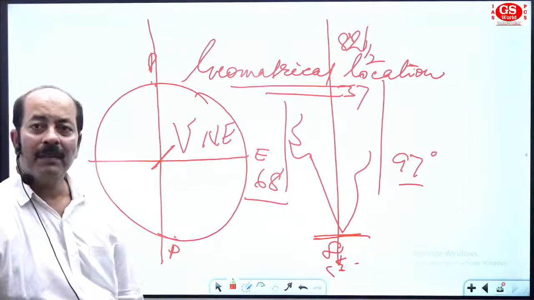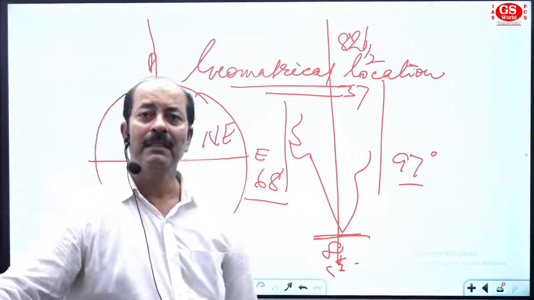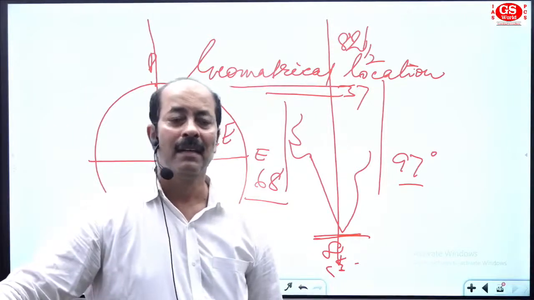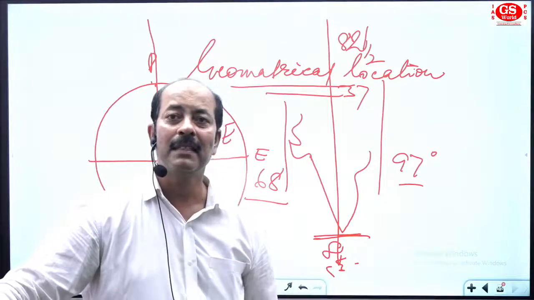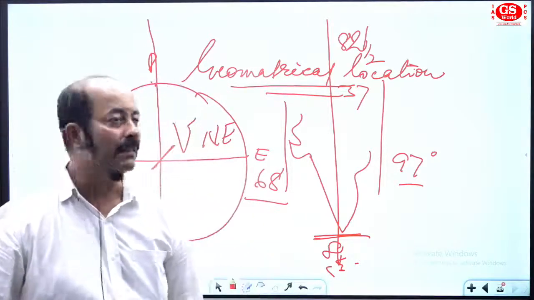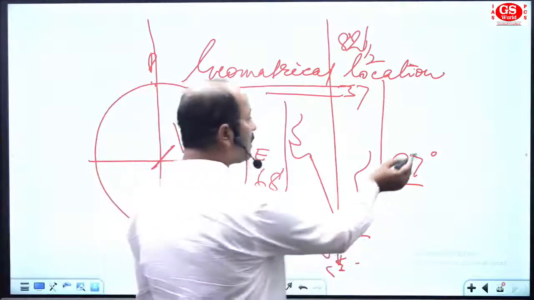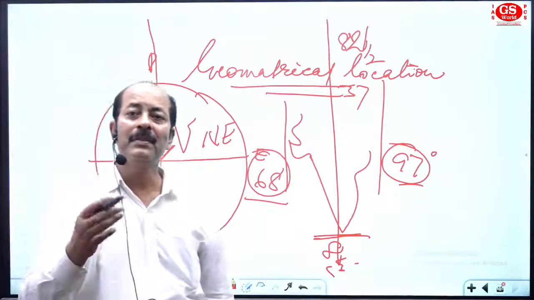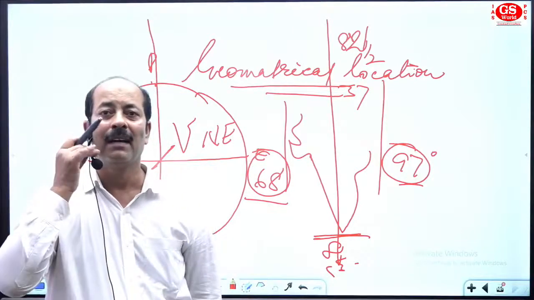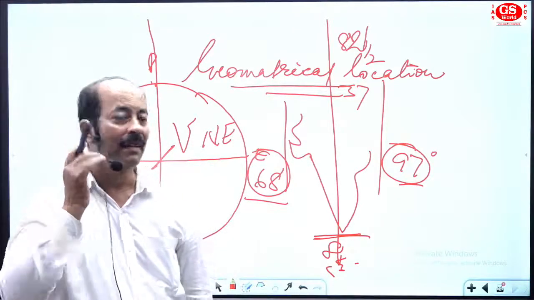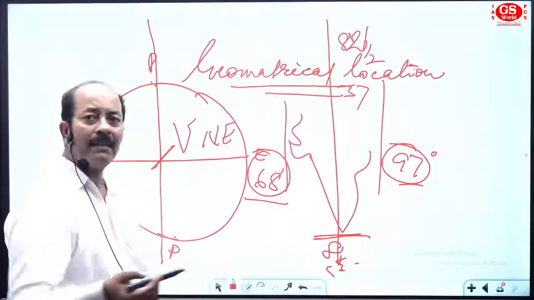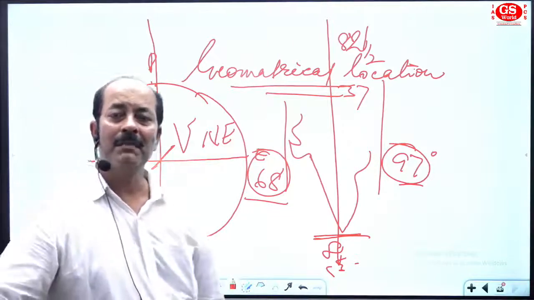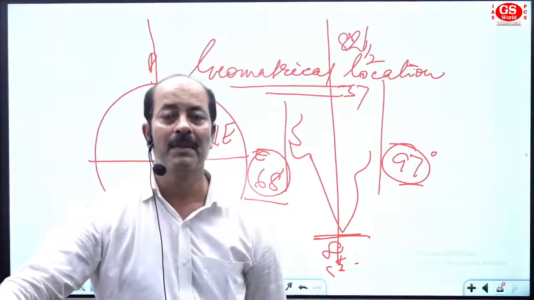Now I'm telling you 82.5 is the standard meridian of India. Then this is considered for time calculation. Here it is 97 degree, there it is 68 degree. Then the difference of east and west is around 30 degree. So in general, I would like to go for the time calculation because it is a part of this chapter also.